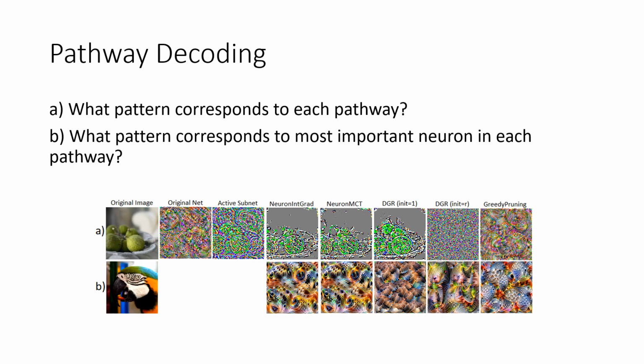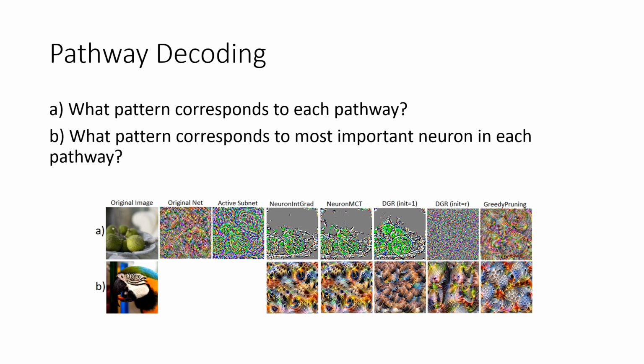We also investigate what patterns are associated with the pathways selected by the pruning objective and by neuron contribution. In the first row, we search for an image pattern that maximizes the response when the network is restricted to each pathway. We see the image patterns for pruning solutions are meaningless, while for neuron contribution methods, the optimized image represents features of the original image.